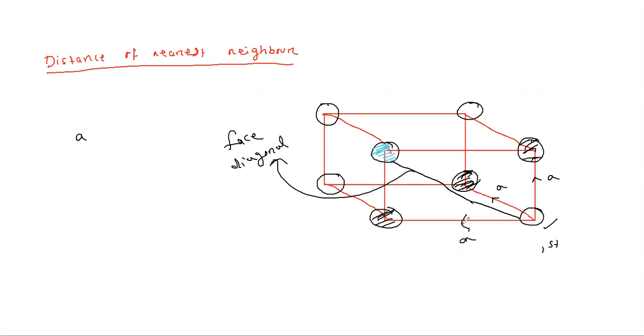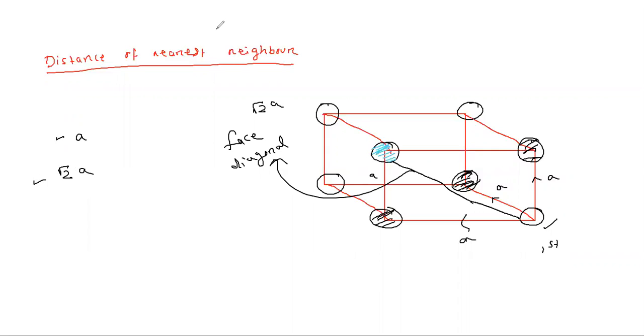This distance is a, this distance is a, so the face diagonal is root 2a. So another distance you are getting is root 2a. One neighbor is at a distance a, another is at a distance root 2a.